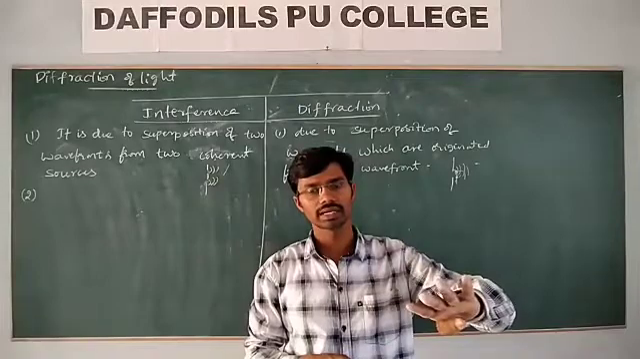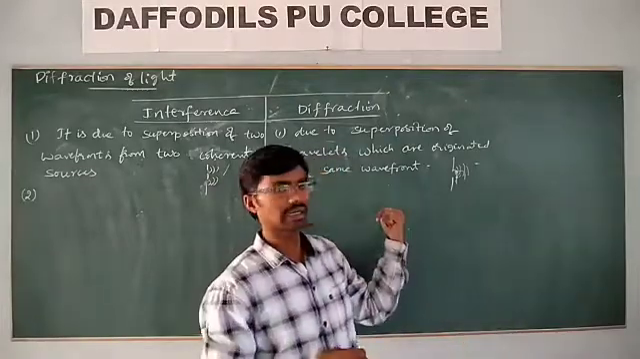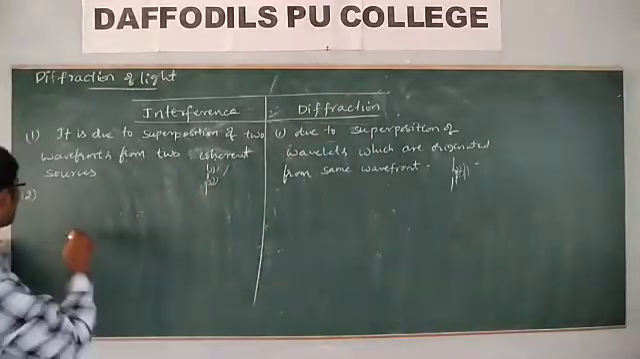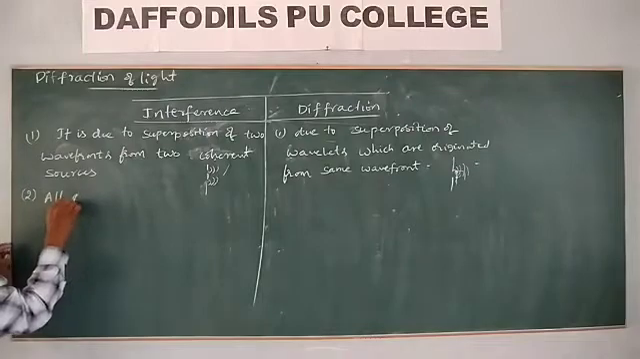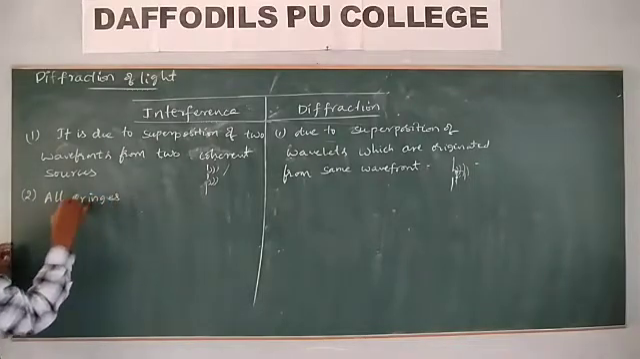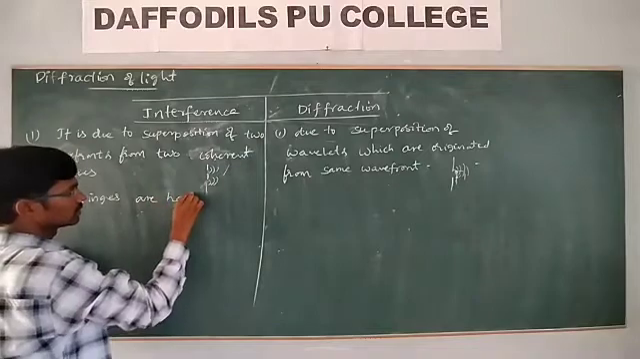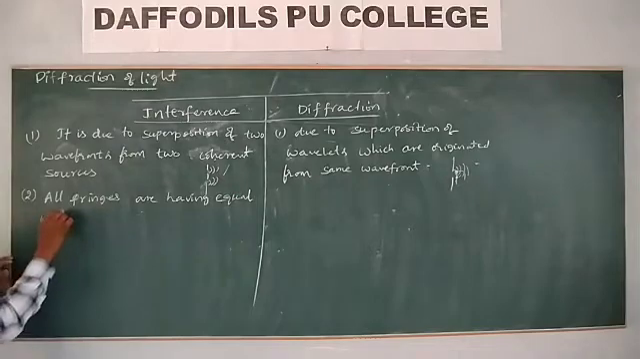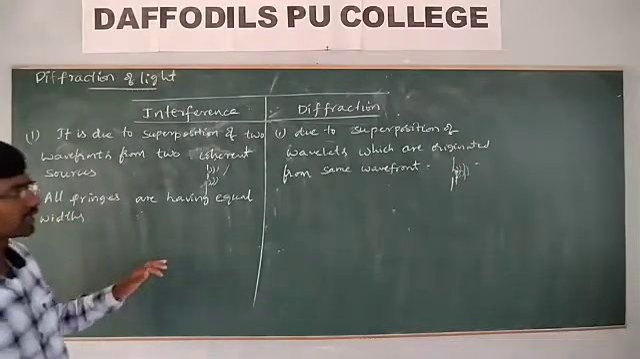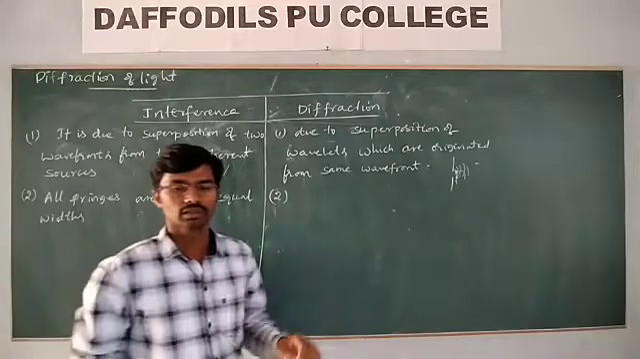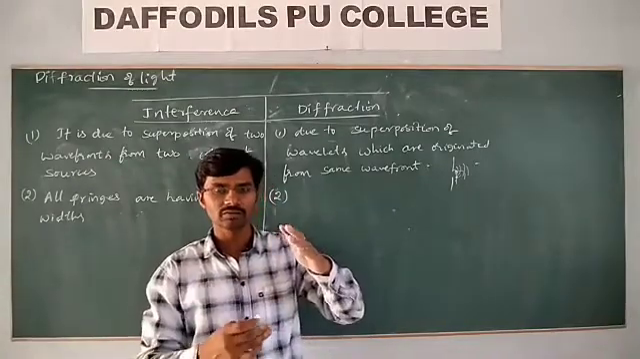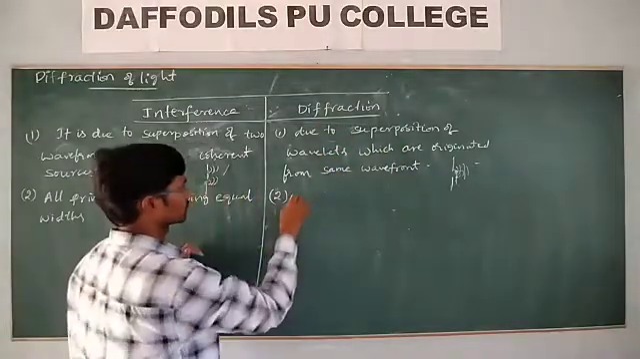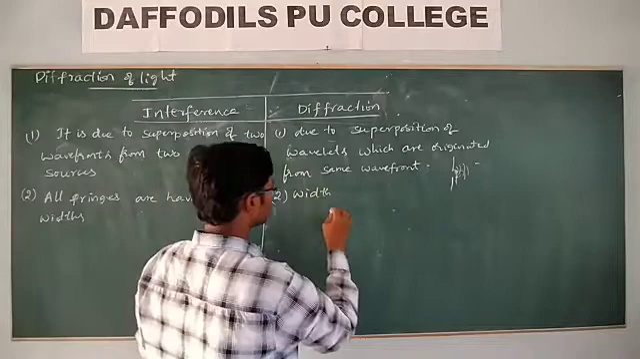In interference we get dark and bright fringes, and in diffraction of light we also get dark and bright fringes. In interference, all fringes have equal widths. But here, the width of the fringes gradually decreases from the central maximum. The central maximum has more width.